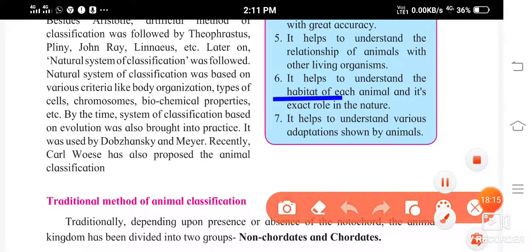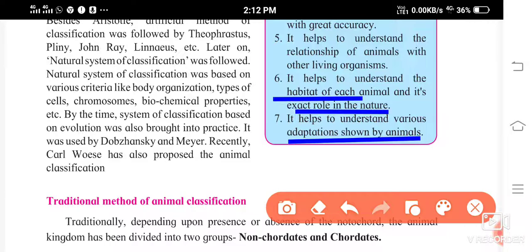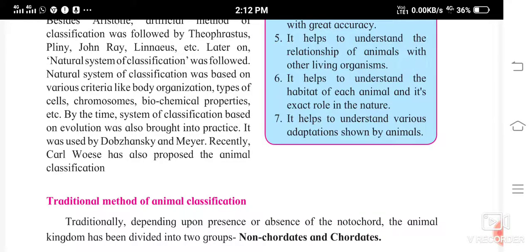In what type of atmosphere the animal can live, and what is its exact role in nature. It helps to understand various adaptations shown by animals. If the animal has to survive, then it has to adapt to the existing environment, isn't it? So this classification is going to help us understand the adaptations shown by those animal groups.